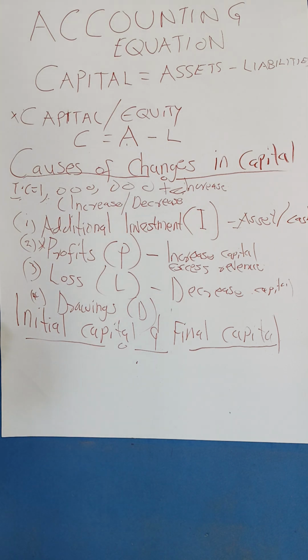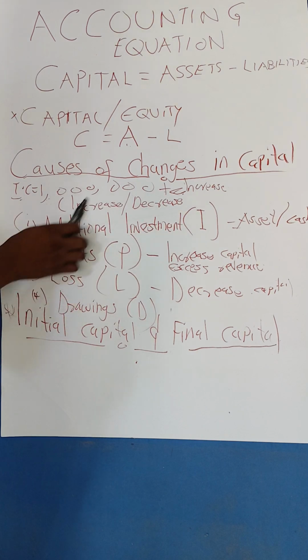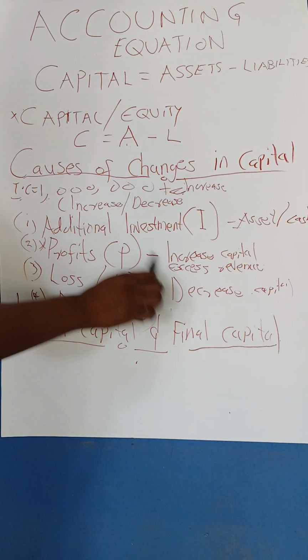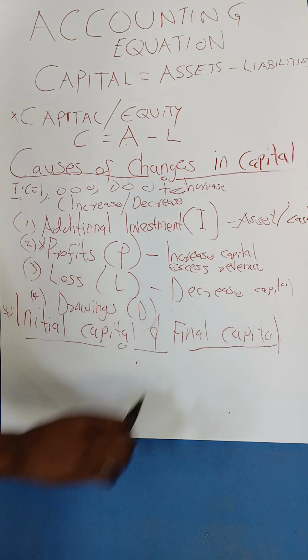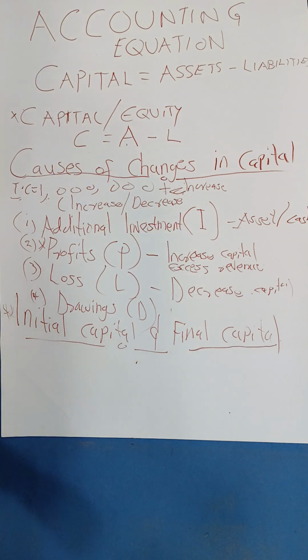You have to know the initial capital. This is the money you have invested in the business at the start of the trading period. But the final capital is the amount that you have at the end of the trading period, after all these factors have taken place: after additional investment has taken place, profits you have accounted for, losses you have accounted for, drawings you have accounted for. So you'll be able to get the final capital.